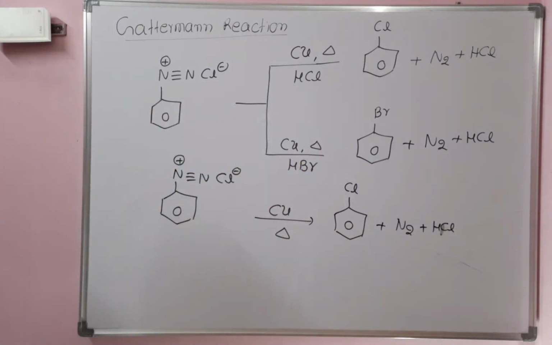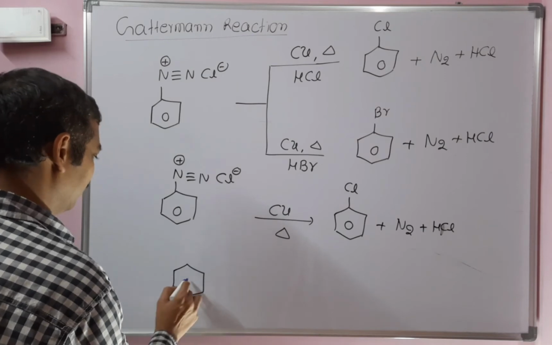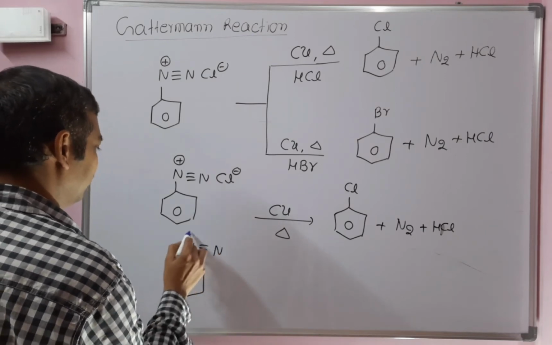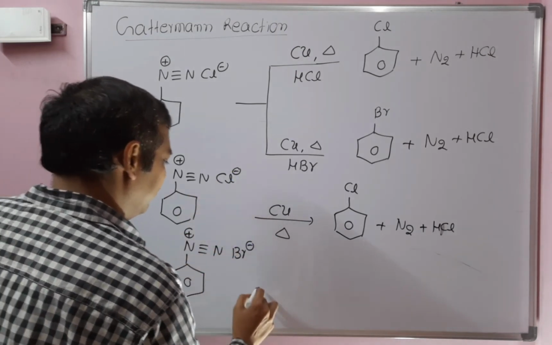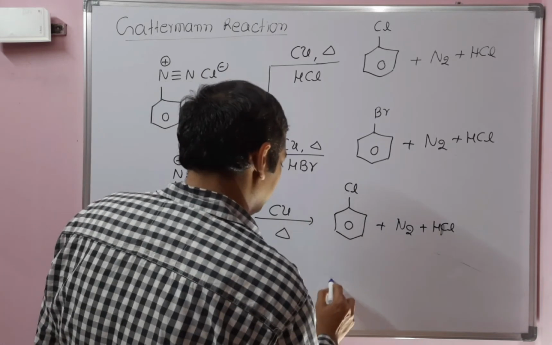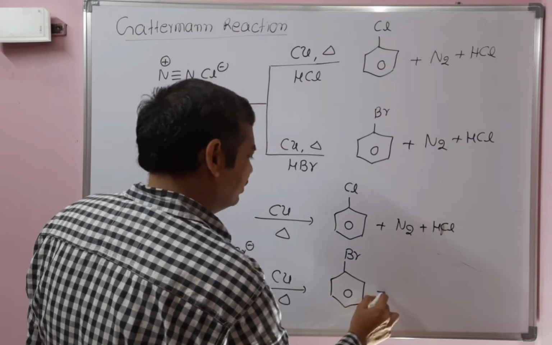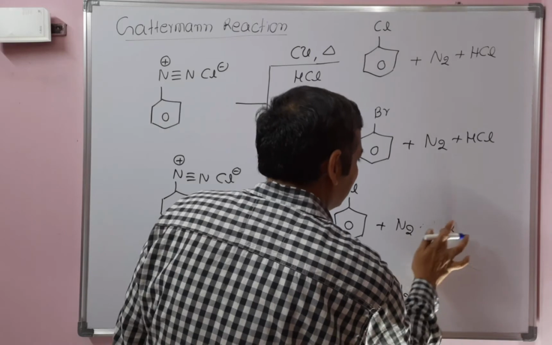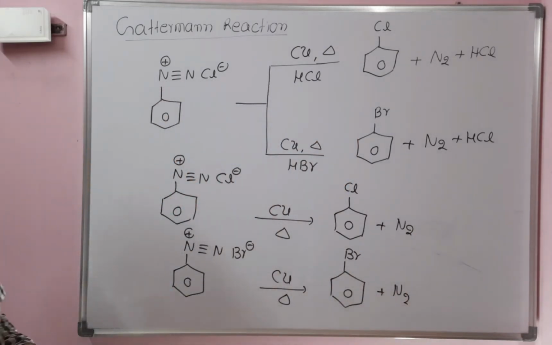Similarly, if benzene diazonium bromide reacts with copper at high temperature, we will get bromobenzene. We can use either of the conditions. HCl will not be formed here, because we are not using any source of it. So nitrogen is the side product.